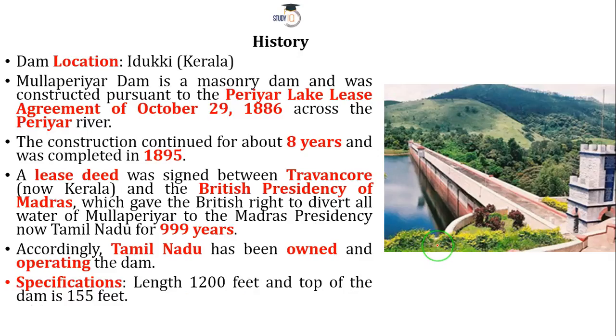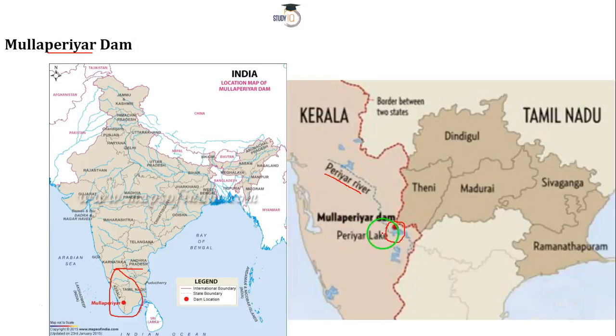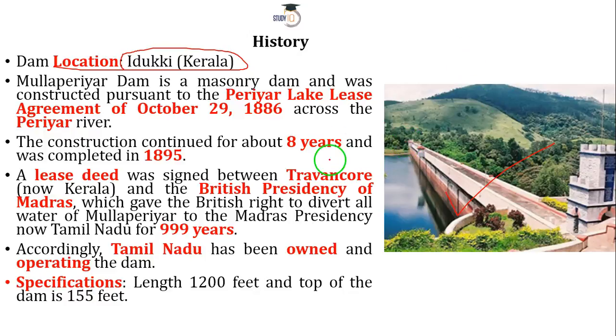Now the thing is, if we go back to the history, and by the way, this is the picture here, the environment looks quite serene over here, isn't it? But if you talk about political environment, then it is not this calm and stable. Now, this dam, talking about its location, is located in Kerala, Idukki district. Here as well you can see, right, this is located on the Keralian side. So it is located in Kerala, and it all started in 1886.